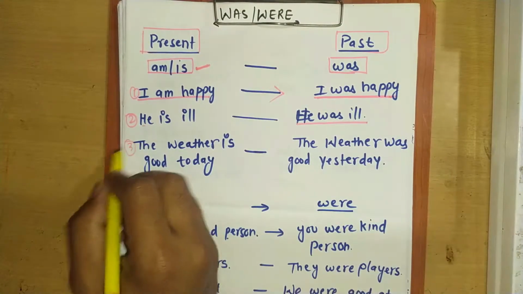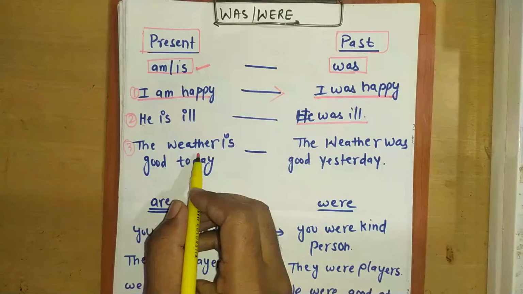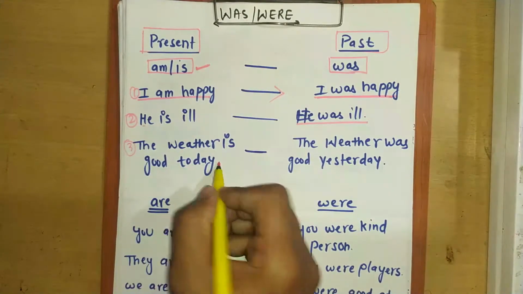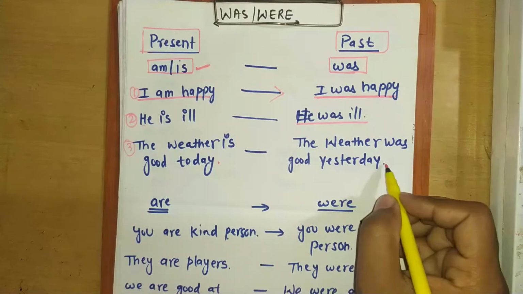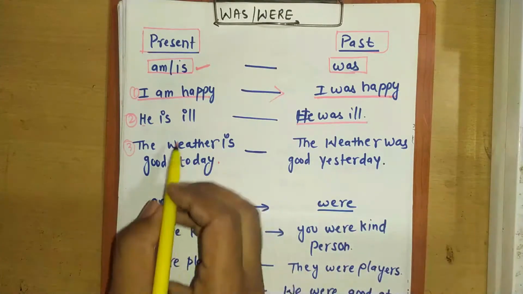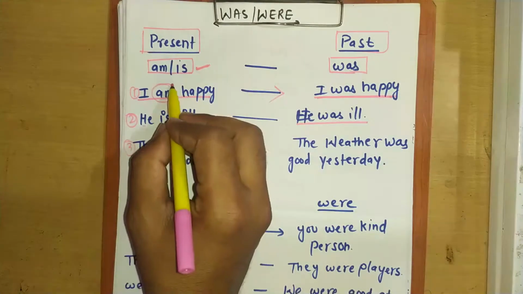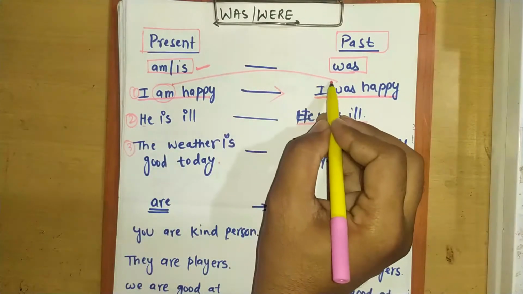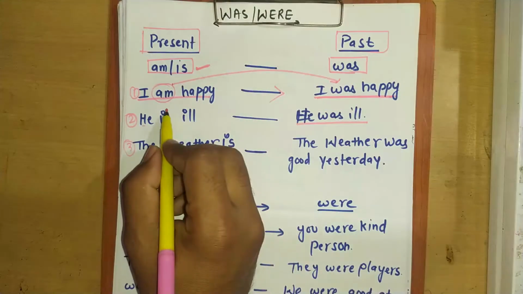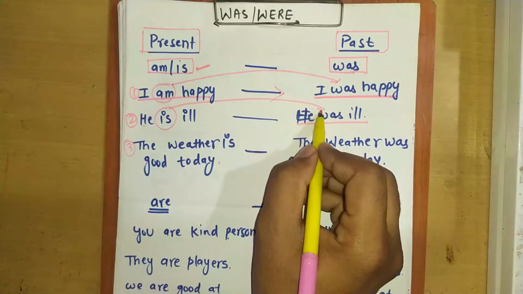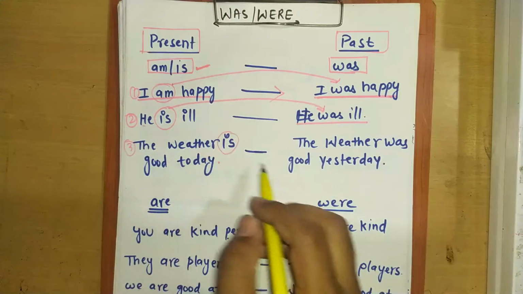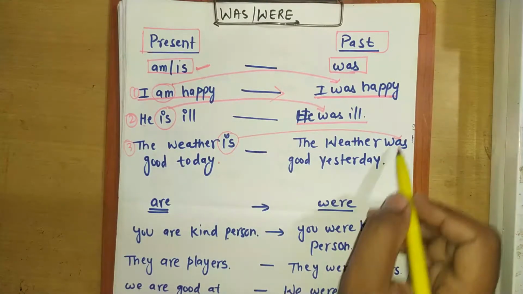Now third sentence, the weather is good today. The weather was good yesterday. You can see am is converted into was, is converted into was, and is again is converted into was.